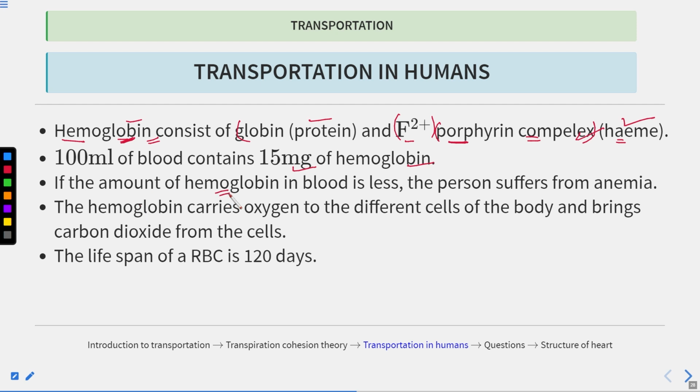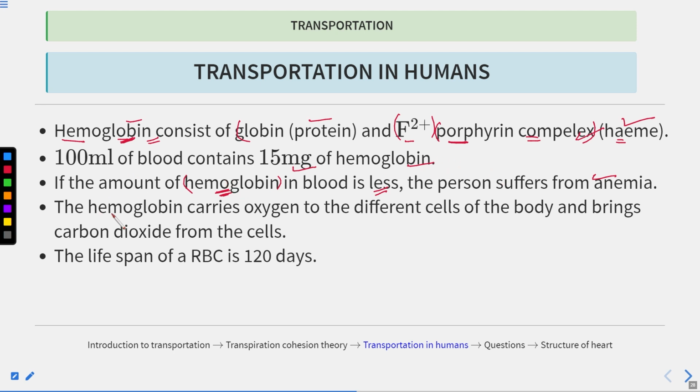If the amount of hemoglobin in the blood is less, then the person suffers from anemia. You must have seen that in people who have anemia, the amount of hemoglobin is very low. These persons will feel lethargic and weak because hemoglobin carries oxygen, so they are not getting enough oxygen. It will interfere with the metabolic processes because all these metabolic processes require oxygen.